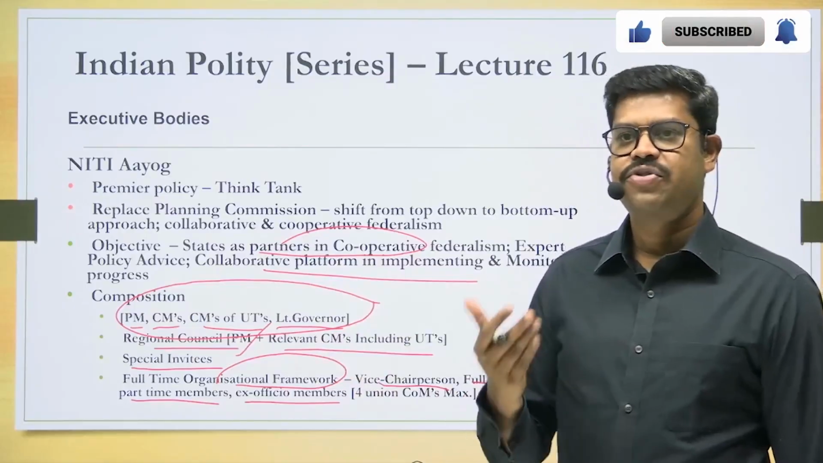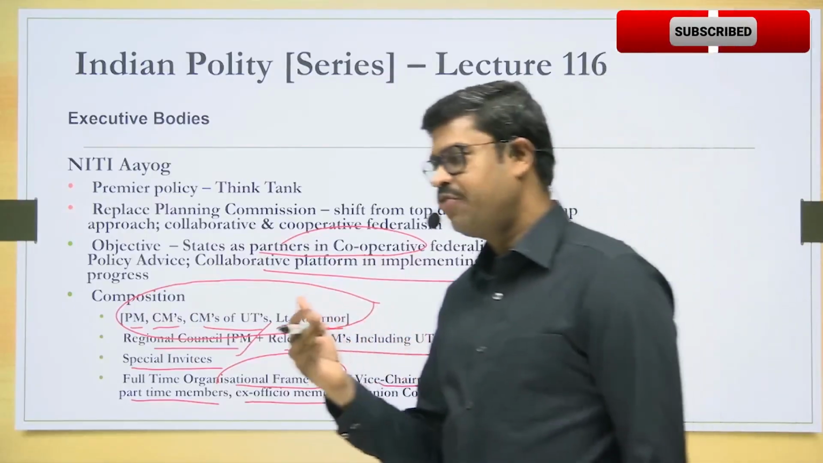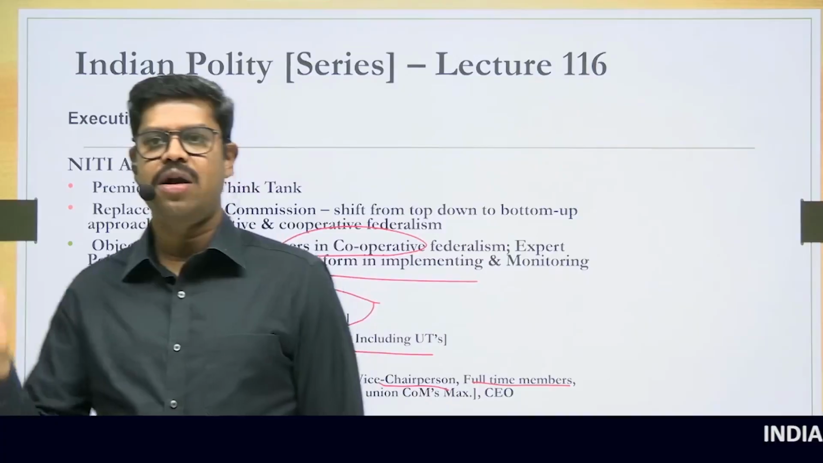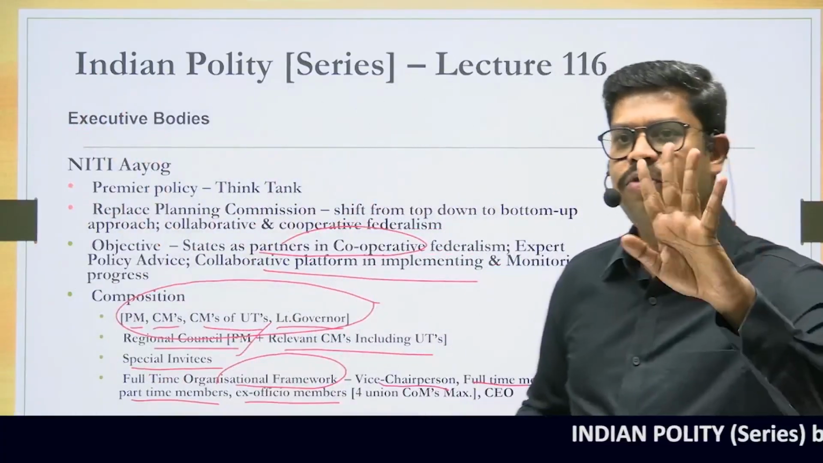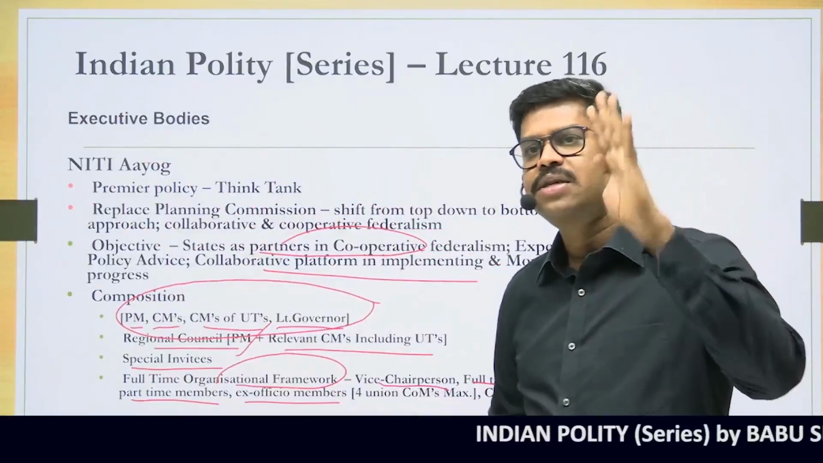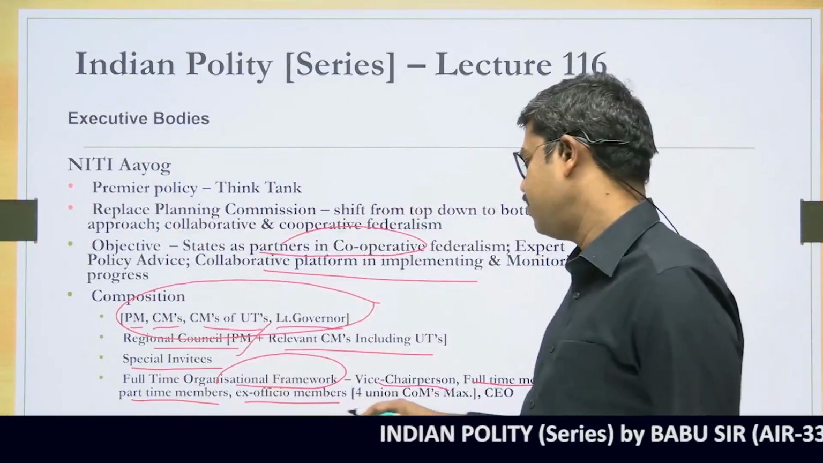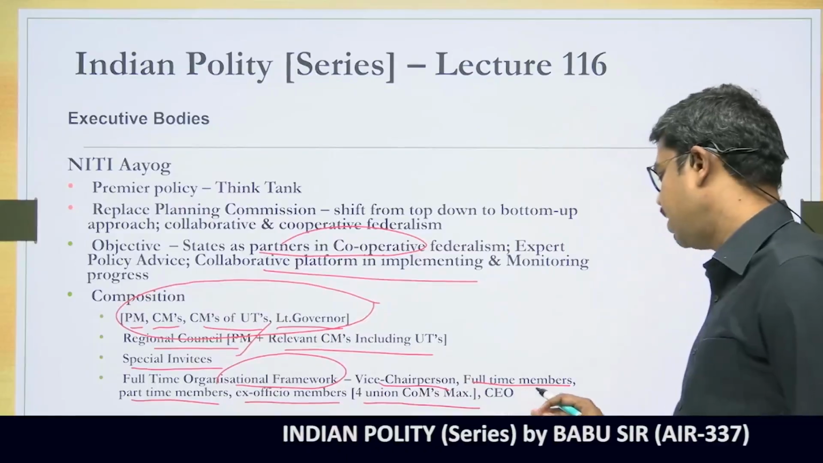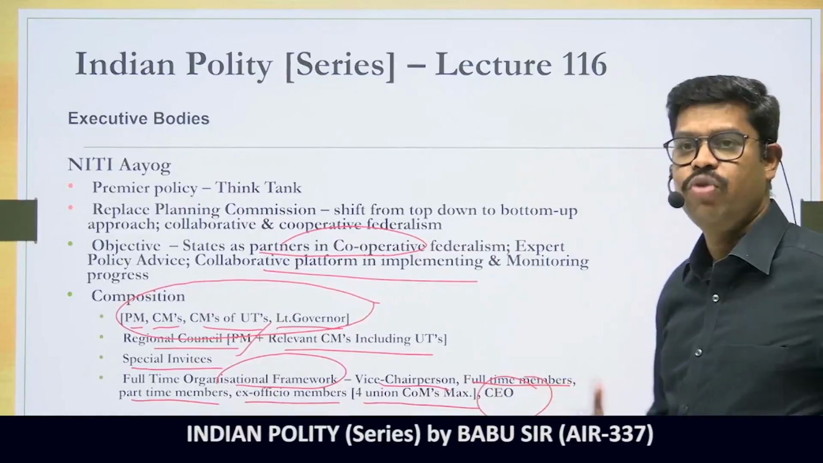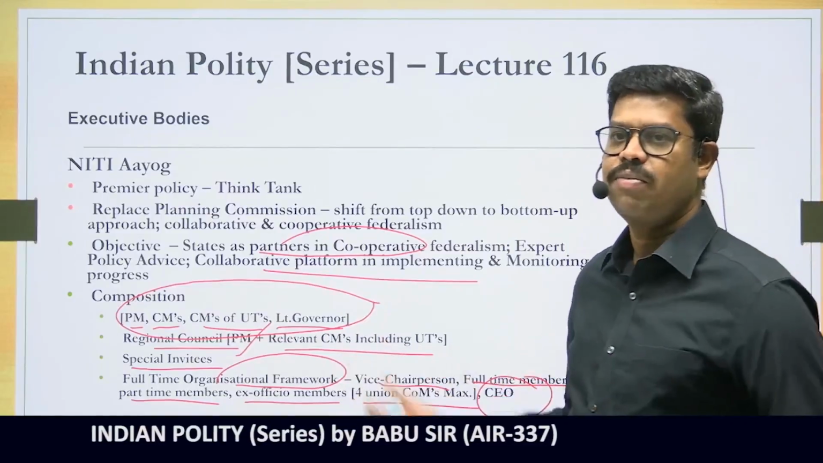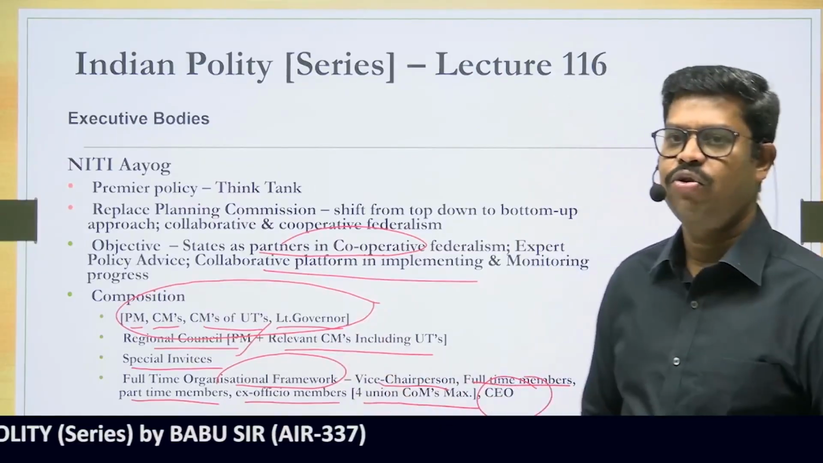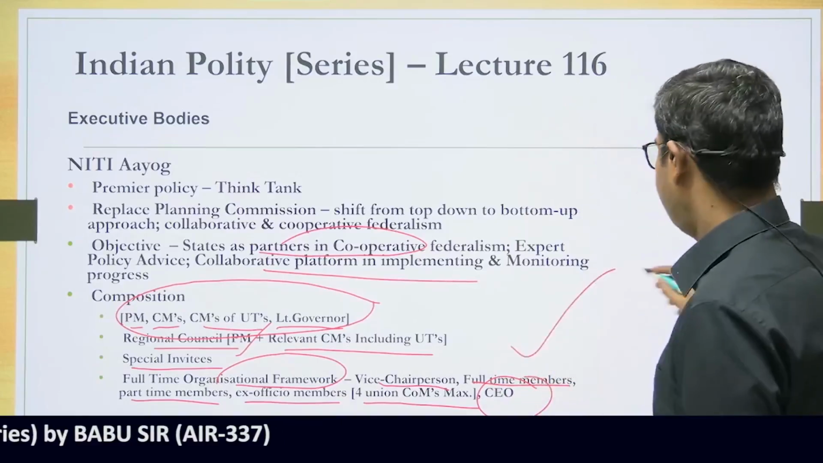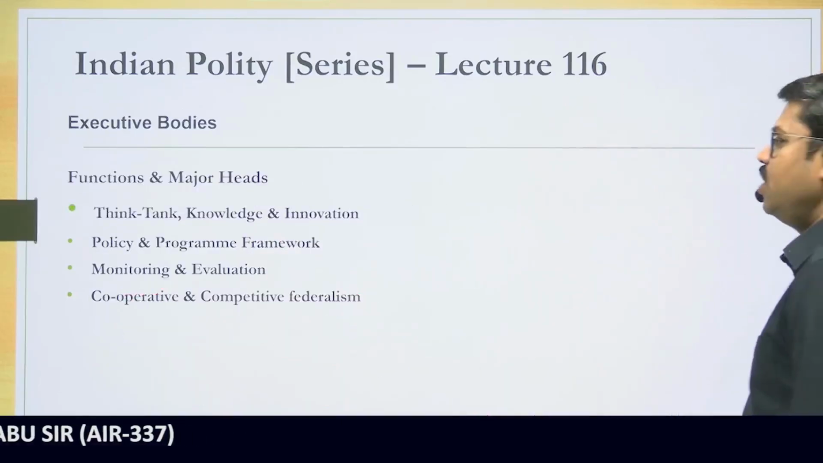Who are the ex officio members? Ex officio members are those people who become part of the commission by virtue of a certain other capacity. Usually not more than 4 union cabinet ministers appointed by the Prime Minister will become ex officio members. And then it also has a chief executive officer who will implement the various decisions taken by the NITI Aayog. So this is basically the composition of the NITI Aayog.